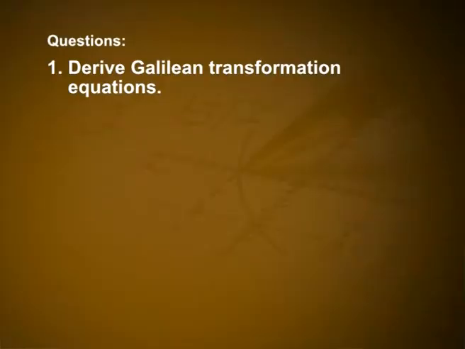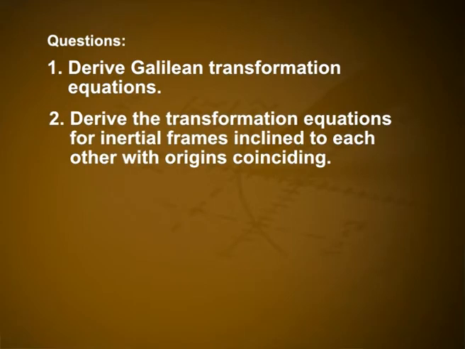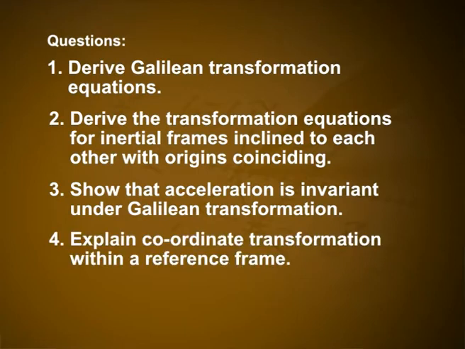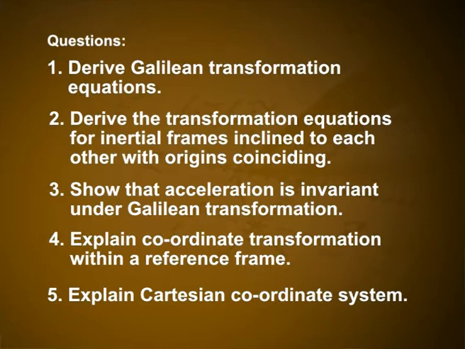Now try to solve the given questions. First one, derive Galilean transformation equations. Second one, derive the transformation equations for inertial frames inclined to each other with origins coinciding. Third one, show that acceleration is invariant under Galilean transformation. Fourth one, explain coordinate transformation with a reference frame. Fifth one, explain Cartesian coordinate system.